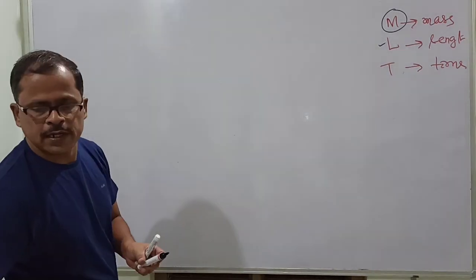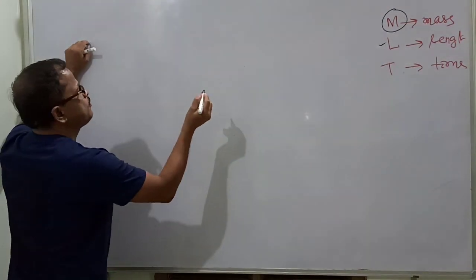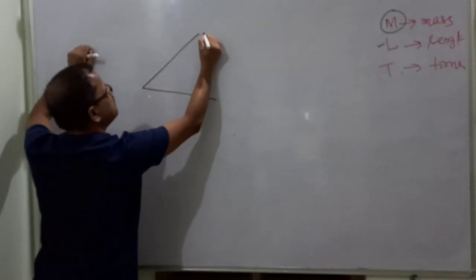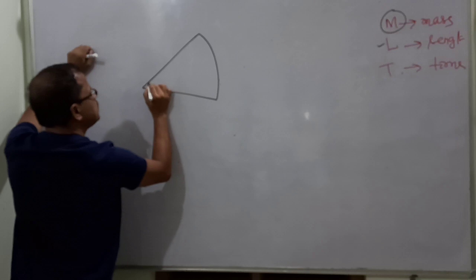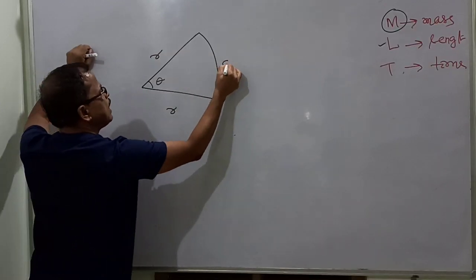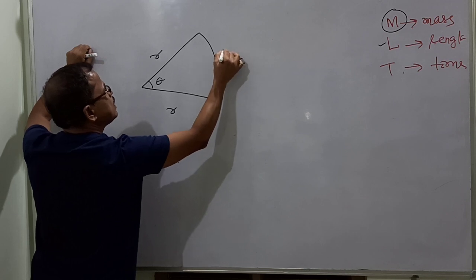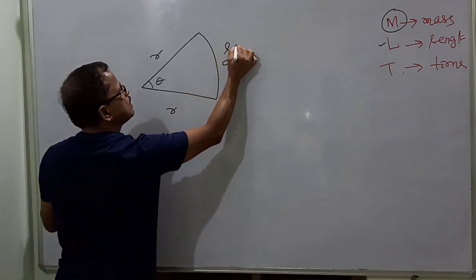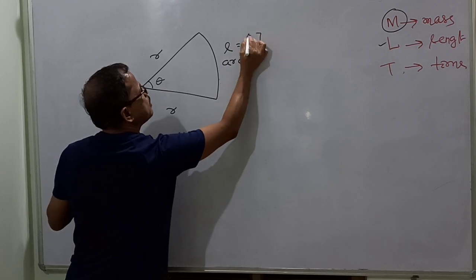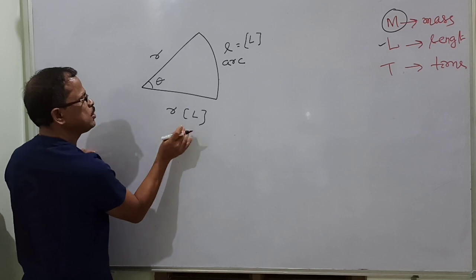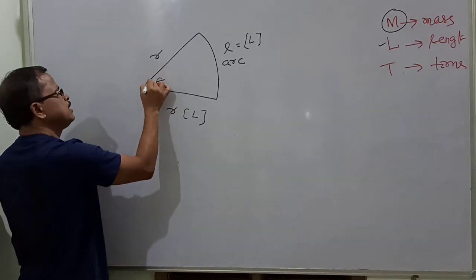Let's say I want to discuss the derived quantity, angle. Now this is the angle theta, this is the radius, and this is the arc. The length of the arc is L. So the dimension of the arc is L. The dimension of radius is also L because it is also a length.